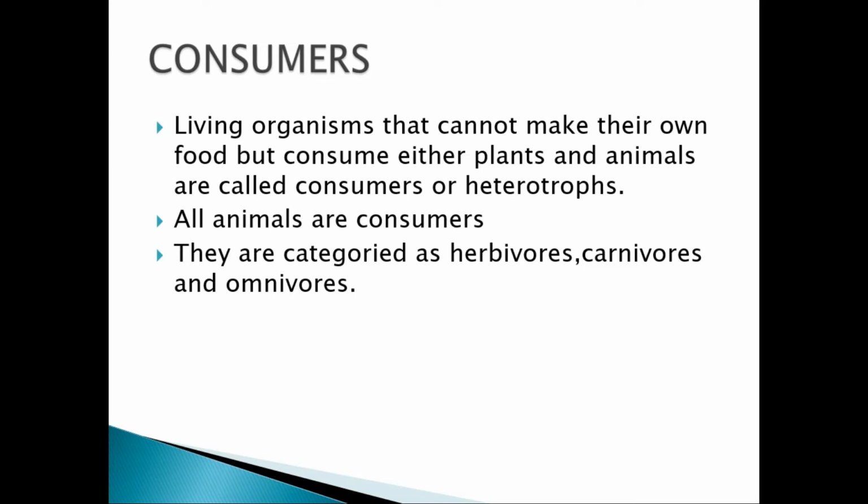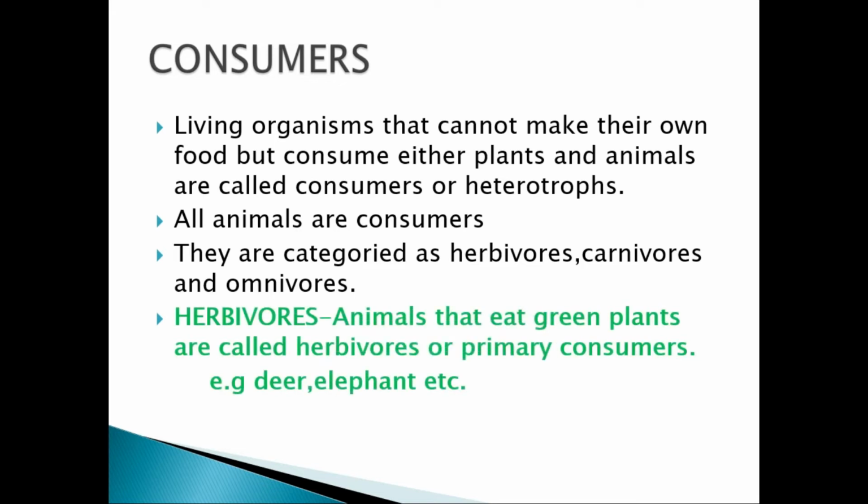What are herbivores? You have been reading these terms before in your lower classes also. But now you understand that they form part of a system called the ecosystem. Herbivores are the animals that eat the green plants and are called herbivores or the primary consumers. Remember the term primary consumers, because they directly depend on the plants, like deer, elephant, etc.